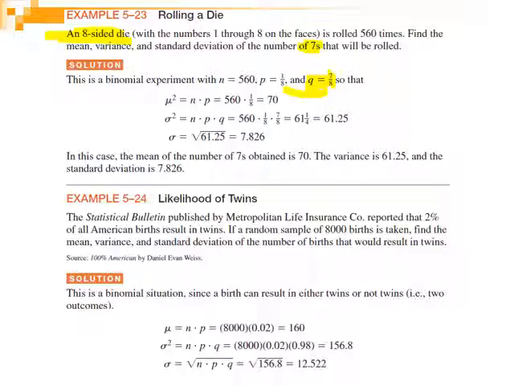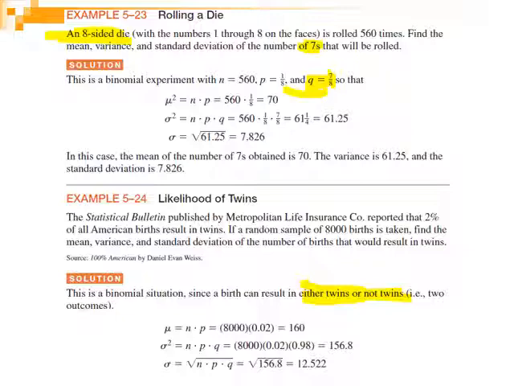Another example, likelihood of twins. A statistical report published by a life insurance company reported that 2% of all American births result in twins. If a random sample of 8,000 births is taken, find the mean, variance, and standard deviation of the number of births that would result in twins. It's a binomial distribution situation because births are either twins or not twins. We have two outcomes.